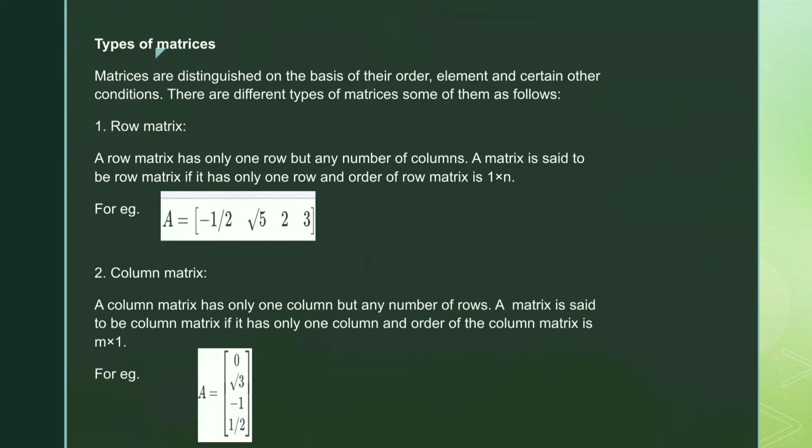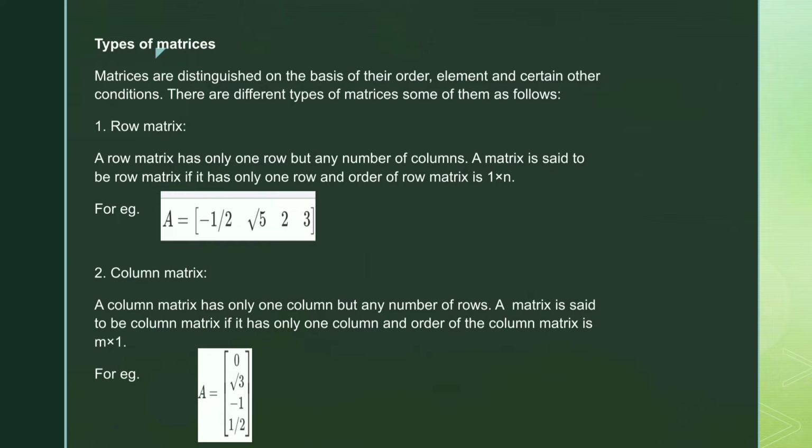Now, next is types of matrices. Matrices are distinguished on the basis of their order, element, and certain other conditions. There are different types of matrices. Some of them are as follows: row matrix, column matrix, diagonal matrix, scalar matrix. All these are types of matrices. I will explain them one by one. So first is